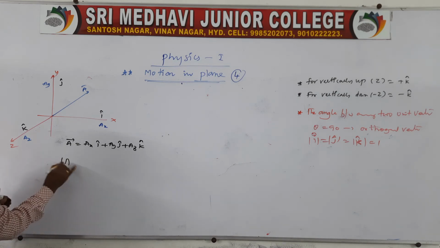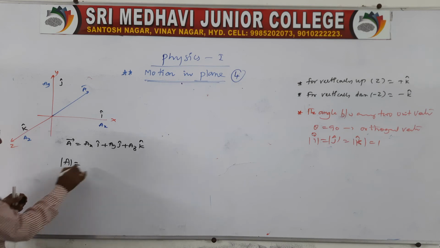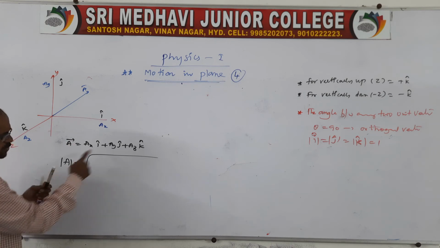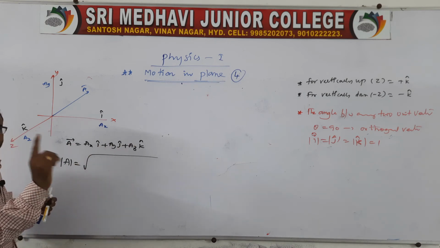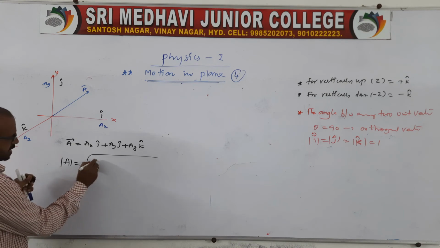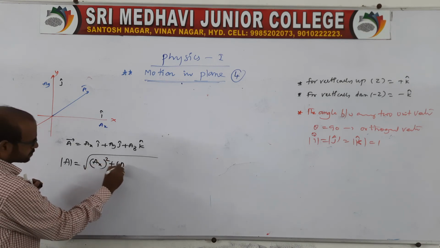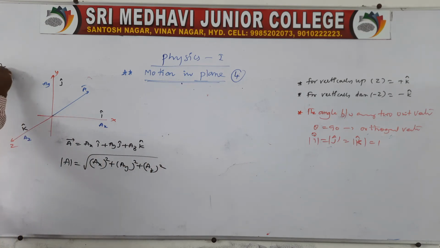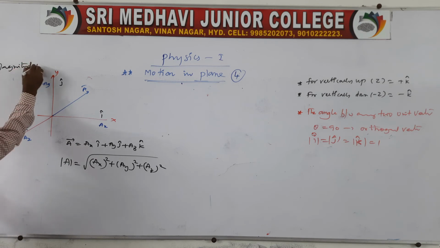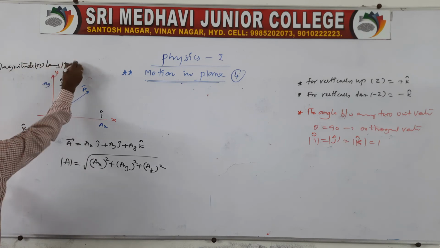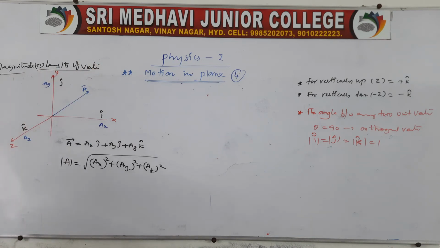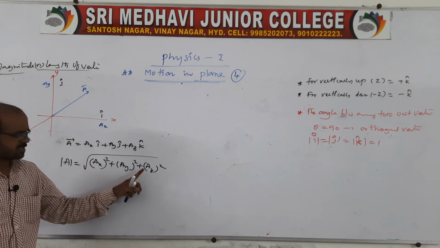The magnitude of a is the square root of, however i is equal to 1, j is equal to 1, k is equal to 1, because they are unit vectors. So we take them as 1, 1, 1, so it is not required. Directly we can take ax square plus ay square plus az square. We can call it magnitude or length of vector or projection of vector. Anyone you take, magnitude is root over ax square plus ay square plus az square.